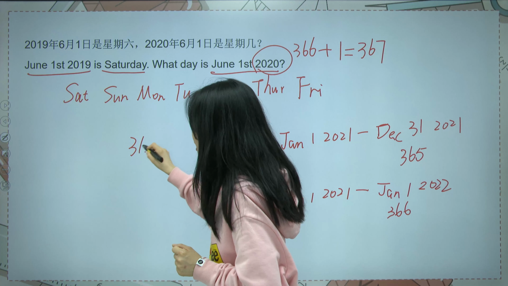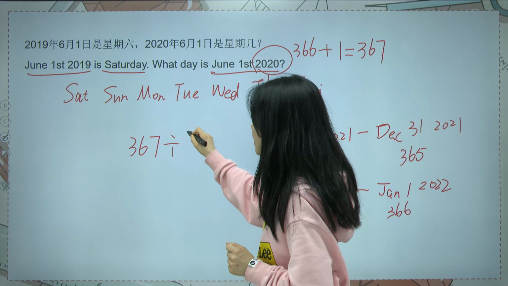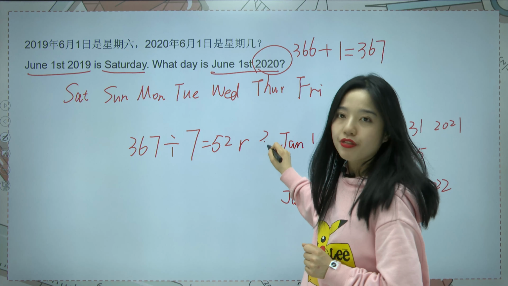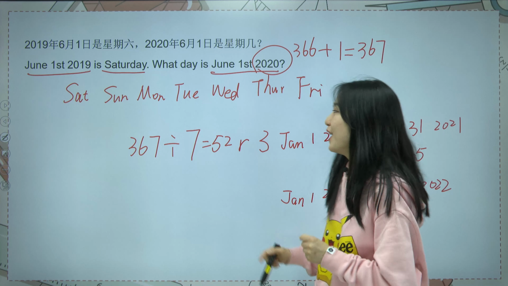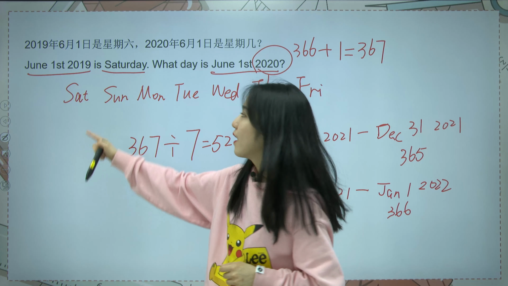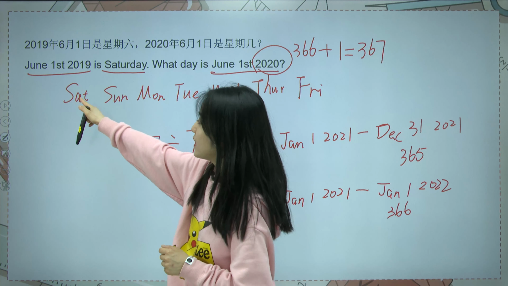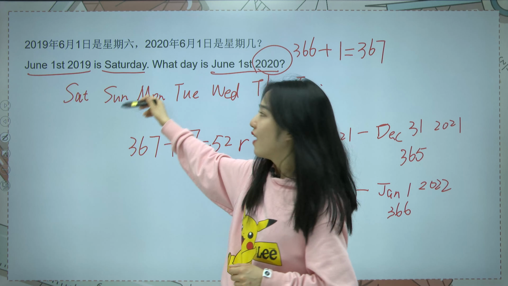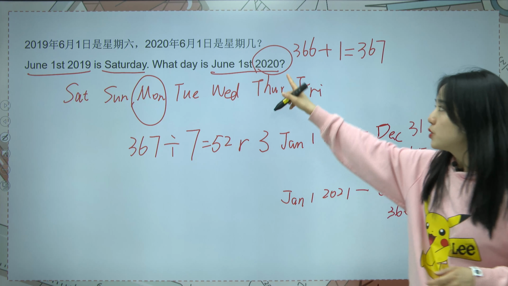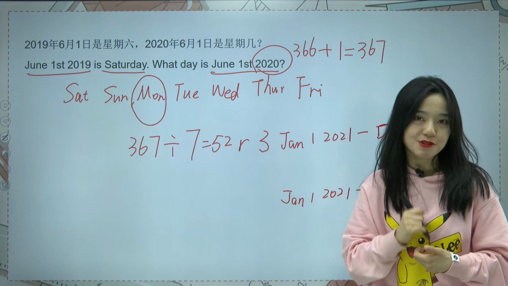And in every cycle we have 7 days. So let's find how many cycles we can have. 367 divided by 7 equals 52 weeks, remaining 3 days. So we have 3 days remaining here. We just need to count in the next cycle, or 53rd week. We can find 1, 2, 3. The third place is Monday. So June 1st, 2020 should be Monday. That's how we solve this question.